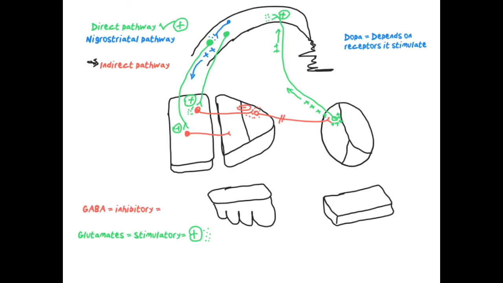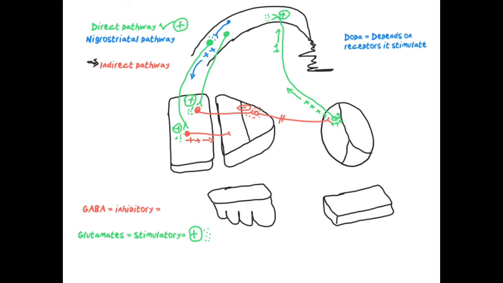Now, in the direct pathway, the neurons were longer and they ended in the globus pallidus interna, but these neurons will end in the globus pallidus externa. So these neurons, when they're stimulated, the action potential will go down by glutamate, right?